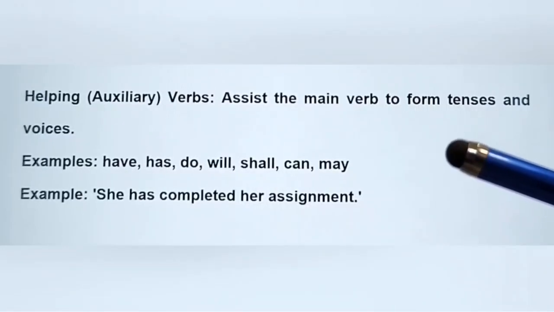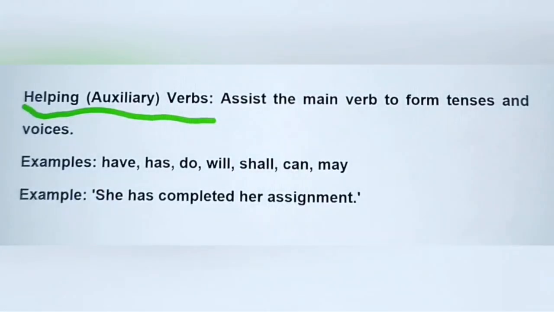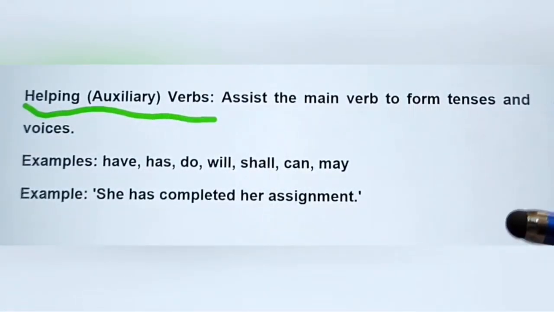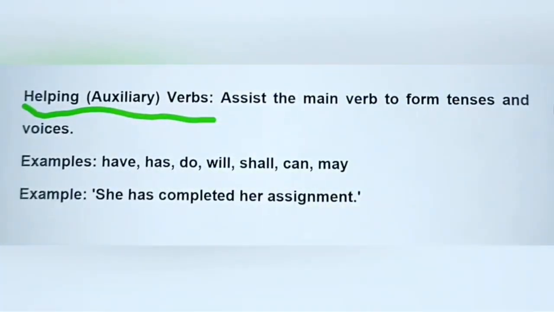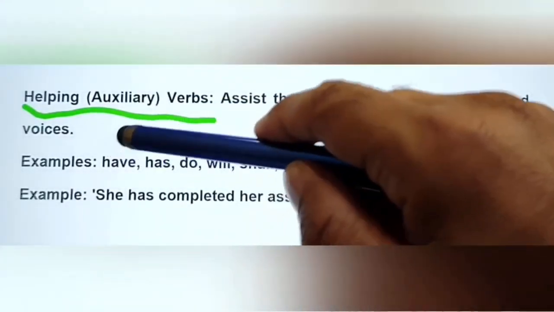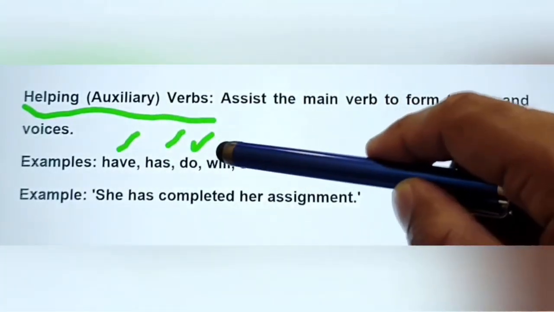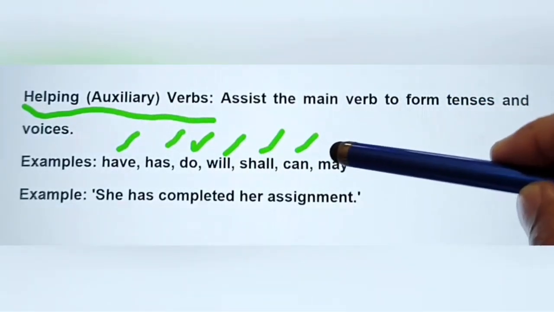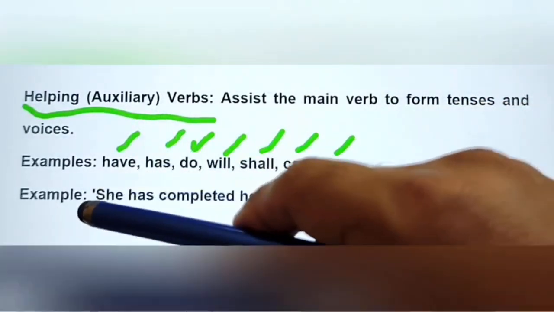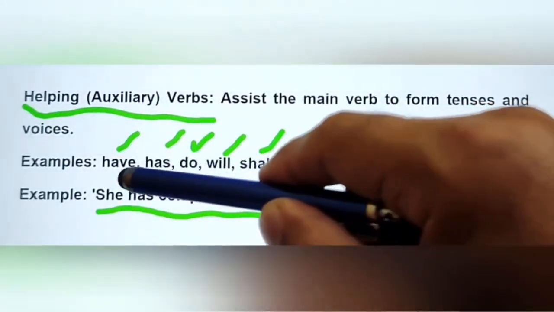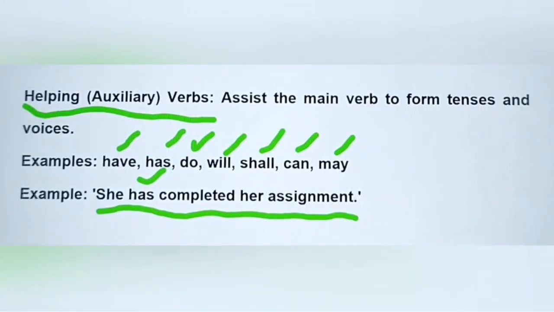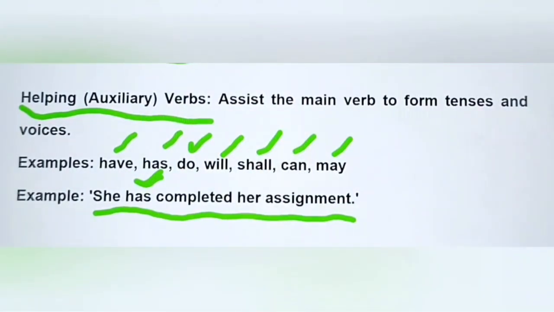Let's proceed to the next example here, helping auxiliary verbs. Helping auxiliary verbs assist the main verb to form tenses and voices. For example, we use helping auxiliary verbs here: have, has, do, will, shall, can, may. An example in a sentence here: she has completed her assignment. So has is described here in the sentence as a helping auxiliary verb.